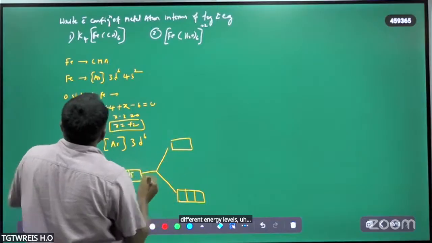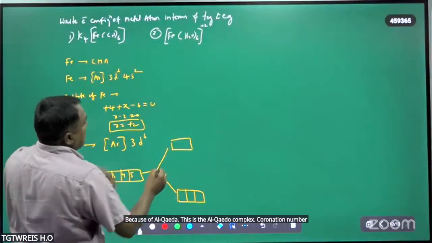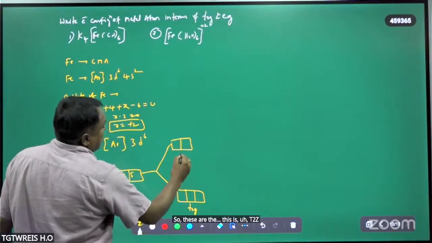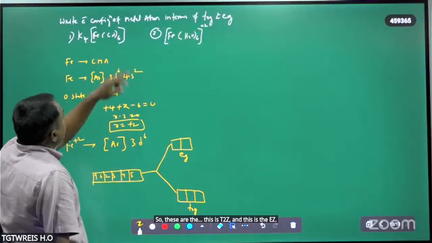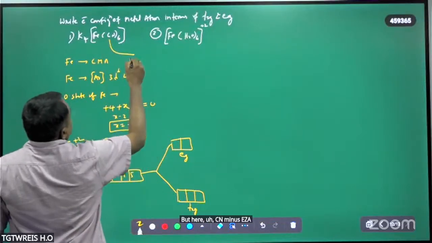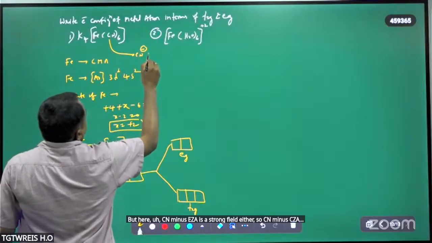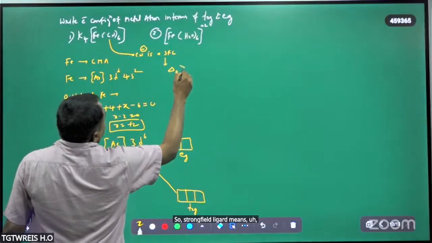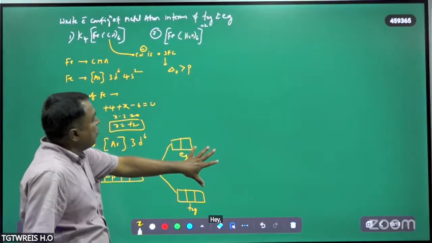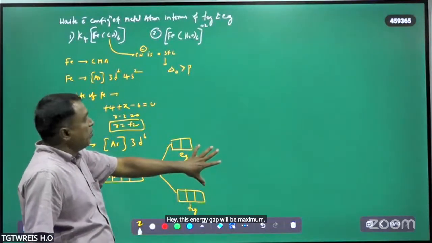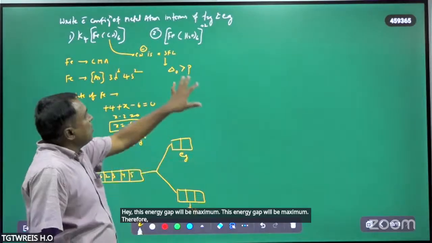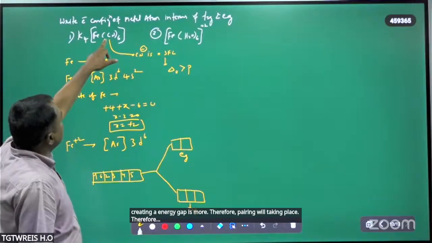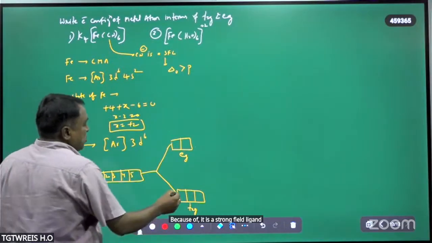This is an octahedral complex, coordination number 6, so this is t2g and this is eg. But here CN minus is a strong field ligand. Strong field ligand means delta naught is greater than P. This energy gap will be maximum, therefore the pairing energy is lower than the gap, so pairing will take place because it is a strong field ligand. So electron distribution takes place like this only.